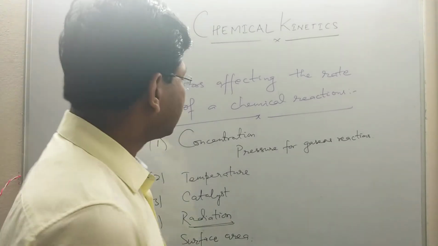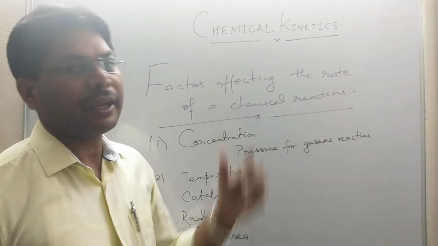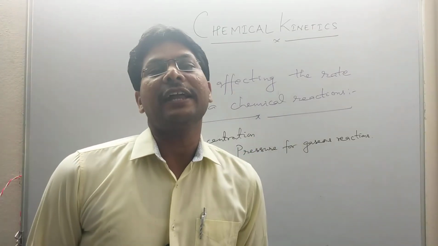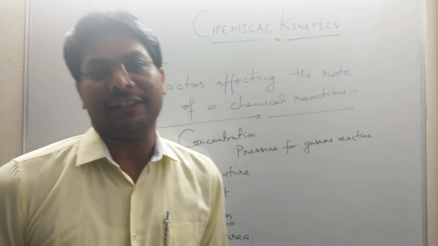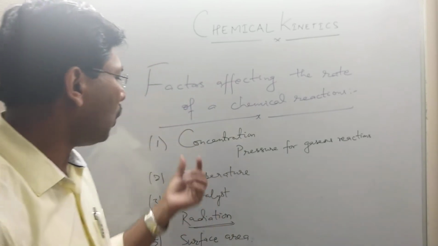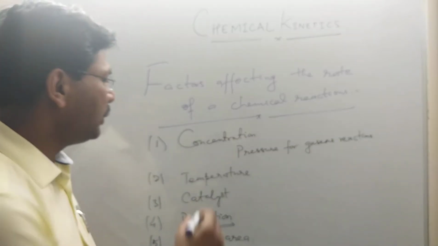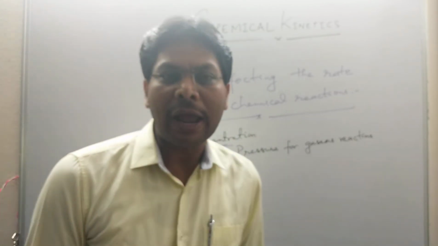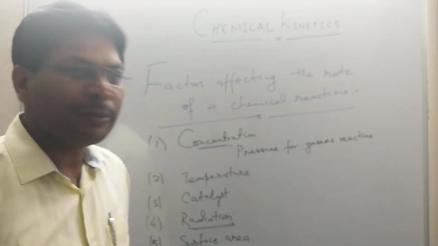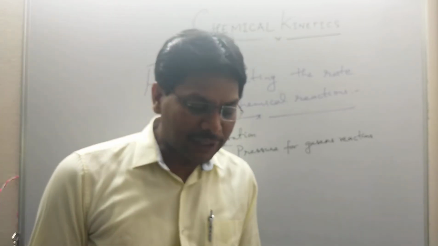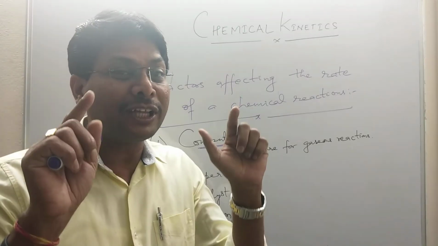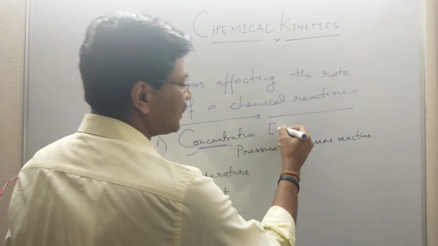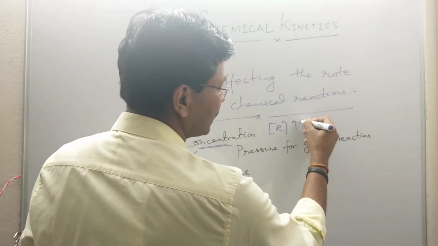Now let's discuss the factors affecting the rate of a chemical reaction. We know that the rate of a reaction can be affected by many factors, so the following factors have to be kept in mind. First is the concentration of the reactant. If you take more amount of reactant, it is but obvious that the more the number of reactant molecules, the more will be the collision, the more will be the effective collision. So the rate of a reaction will increase. If you increase the concentration of the reactant, the rate of a reaction will also increase.